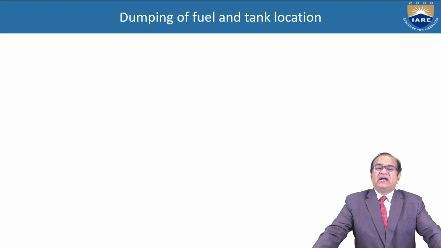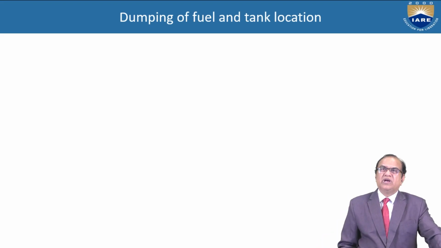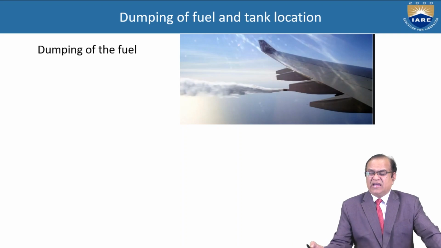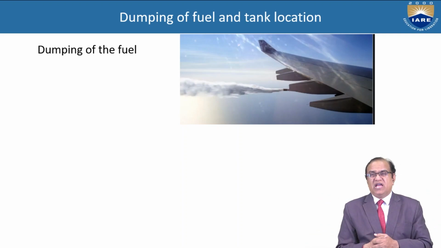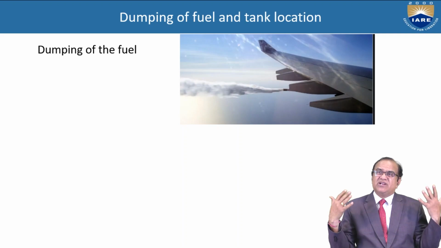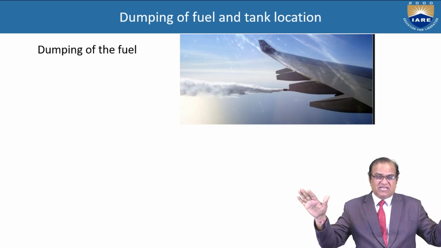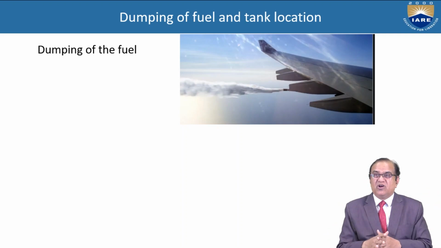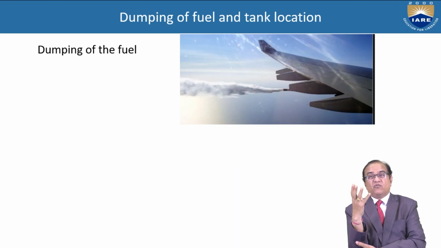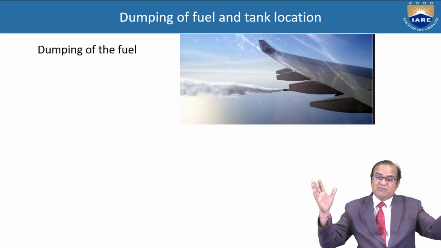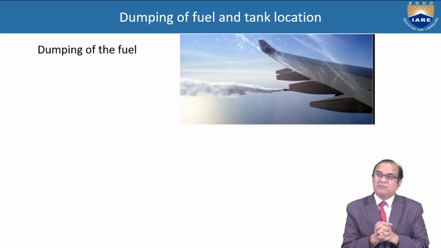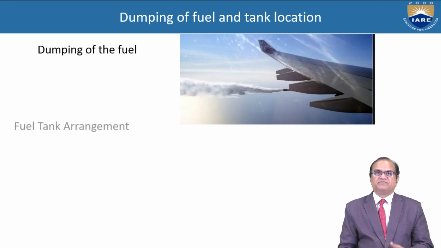Dumping of fuel and the tank location. We have to store that fuel. So, dumping of the fuel. If you see here, the aircraft is carrying a huge amount of fuel, and especially during landing and takeoff or during the flight, if they feel that the aircraft is getting imbalanced, at that time they have to dump the fuel. Or if they feel that there is a fire on one side of the engine, the nearby fuel tank has to be ejected. Fuel has to be ejected. This is called the dumping of the fuel.